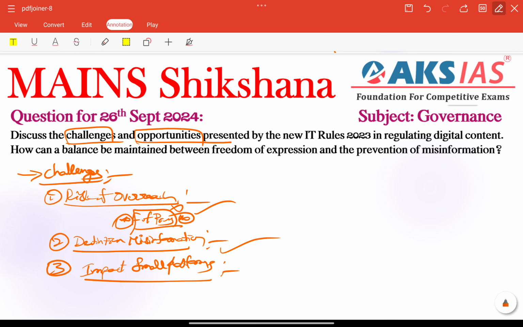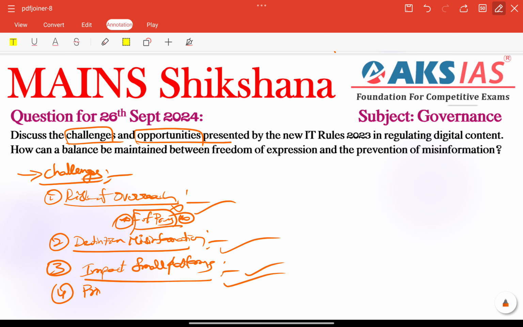Smaller platforms may find it difficult to meet the regulatory requirements. That is the major impact on our digital startups also, right? According to recent studies, over-regulation could stifle innovation among small-scale digital companies. That is the major concern here.